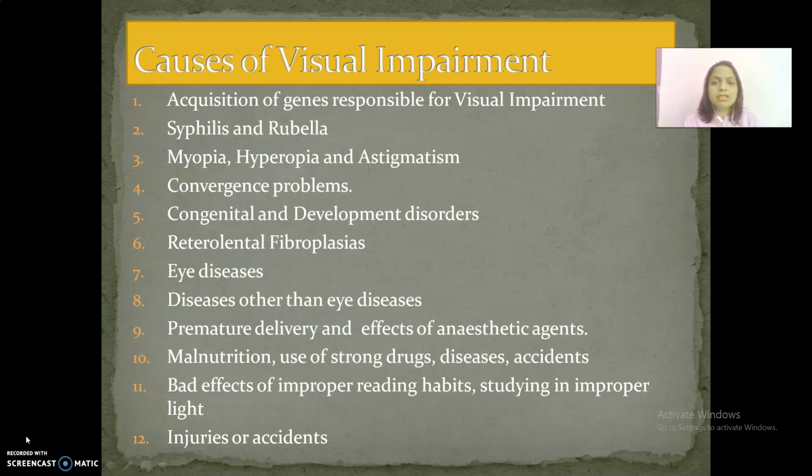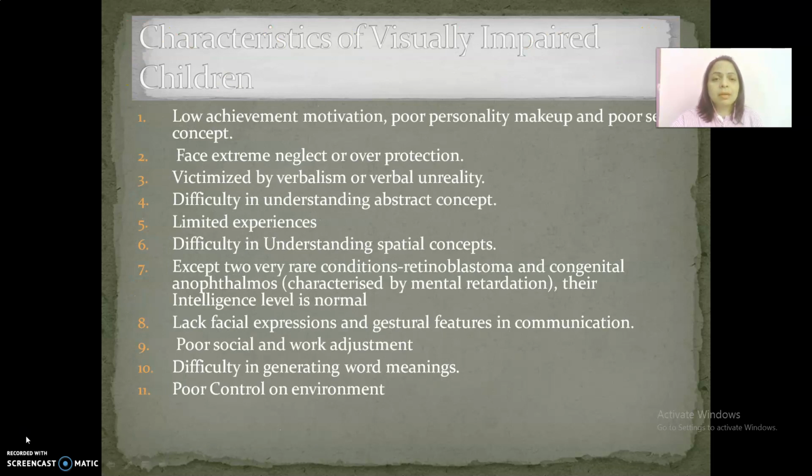Premature delivery, effects of anesthetic agents, and use of instruments at the time of delivery sometimes result in eye infection to the baby, and it may lead to visual impairment. Malnutrition, use of strong drugs, diseases, accidents, and unhealthy socio-psychological environment to the mother may also result in visual impairment in the baby. And bad effects of improper reading habits, studying in improper light, and working in an ill-illuminated room may also add to eye defects. Injuries or accidents, especially those which create trauma, may also lead to visual impairment.